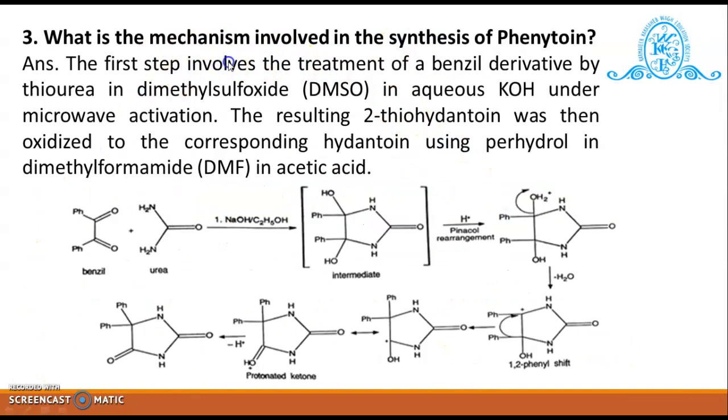Answer. The first step involves the treatment of benzene derivative by thiourea in dimethyl sulfoxide in aqueous KOH, that is potassium hydroxide, under microwave activation. The resulting 2-thiohydantoin was then oxidized to the corresponding hydantoin using perhydrol in dimethylformamide in acetic acid. This is the reaction which is involved in the mechanism of phenytoin, where benzene reacted with urea produces some intermediate and undergoes pinacol rearrangement, in which a 1,2-phenyl shift occurs and it produces phenytoin.